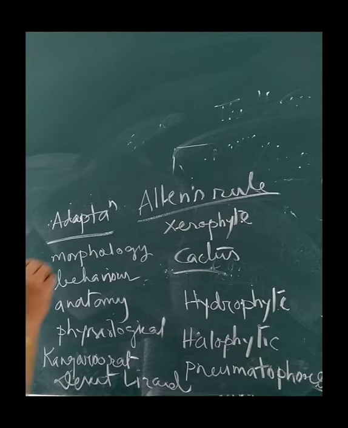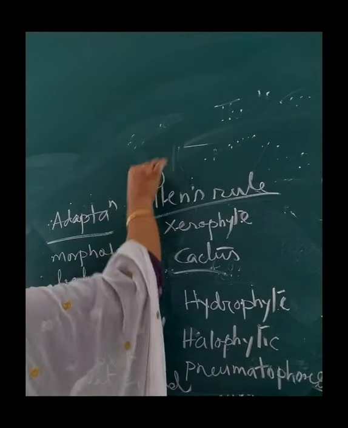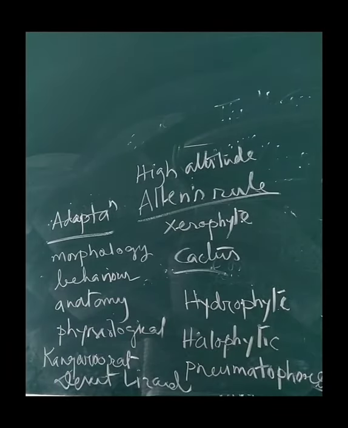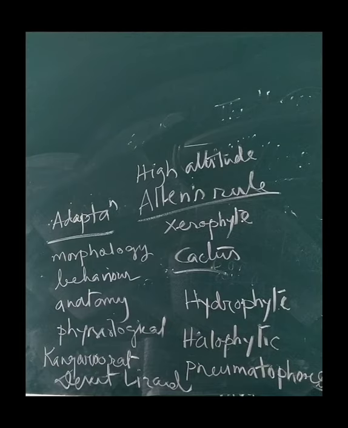Similarly, another adaptation is seen at high altitude. What happens at high altitude? At Rohtang Pass near Manali or Mansarovar in Tibet, China, people suffer from altitude sickness, and the common symptoms are nausea, fatigue, heart palpitations. So the body does not get enough oxygen, that's why these problems occur. But the relief occurs gradually due to acclimatization. So acclimatization is adapting to that habitat. The body copes with this low oxygen stress by increasing red blood cell production, decreasing the binding affinity of hemoglobin, and increasing the breathing rate.